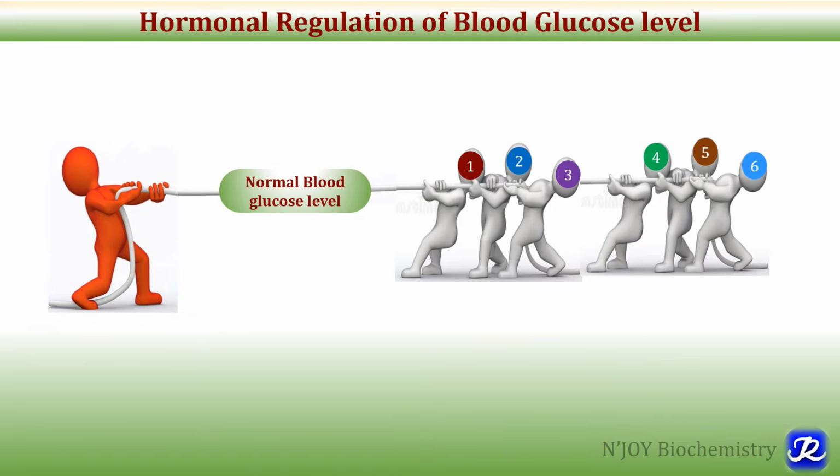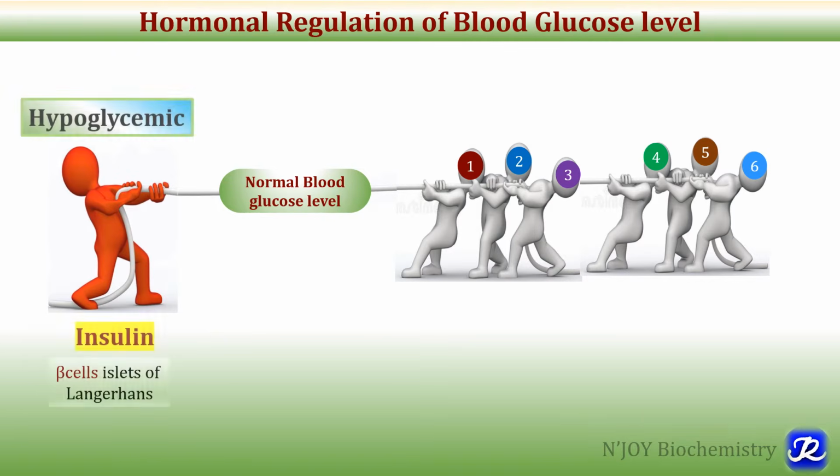The major metabolic pathways that regulate blood glucose level are in turn regulated by hormones. So there are two types of hormones, hypoglycemic hormones and hyperglycemic hormones. Hypoglycemic hormone is the one which will decrease blood glucose level, and hyperglycemic hormones are those which will increase blood glucose level. The hypoglycemic hormone example is insulin.